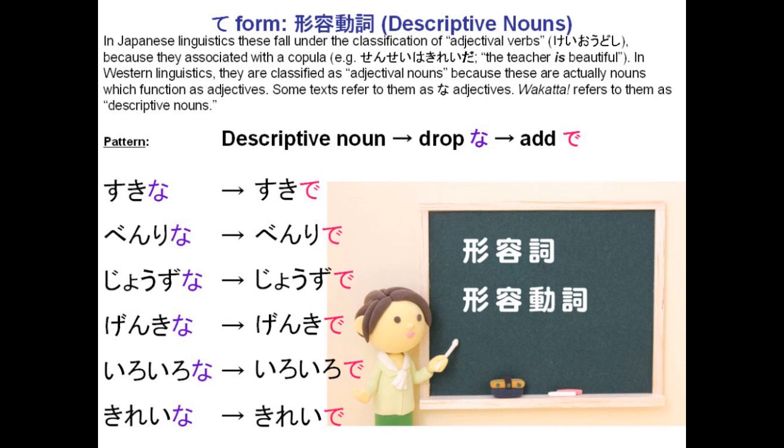So benri on its own means convenience. If I use it to describe something like benri na, then it becomes convenient. Okay, so to put these into te form, we just put de after the core noun and we don't use the na. So suki na becomes suki de, benri na becomes benri de, jouzu na becomes jouzu de, and so on.